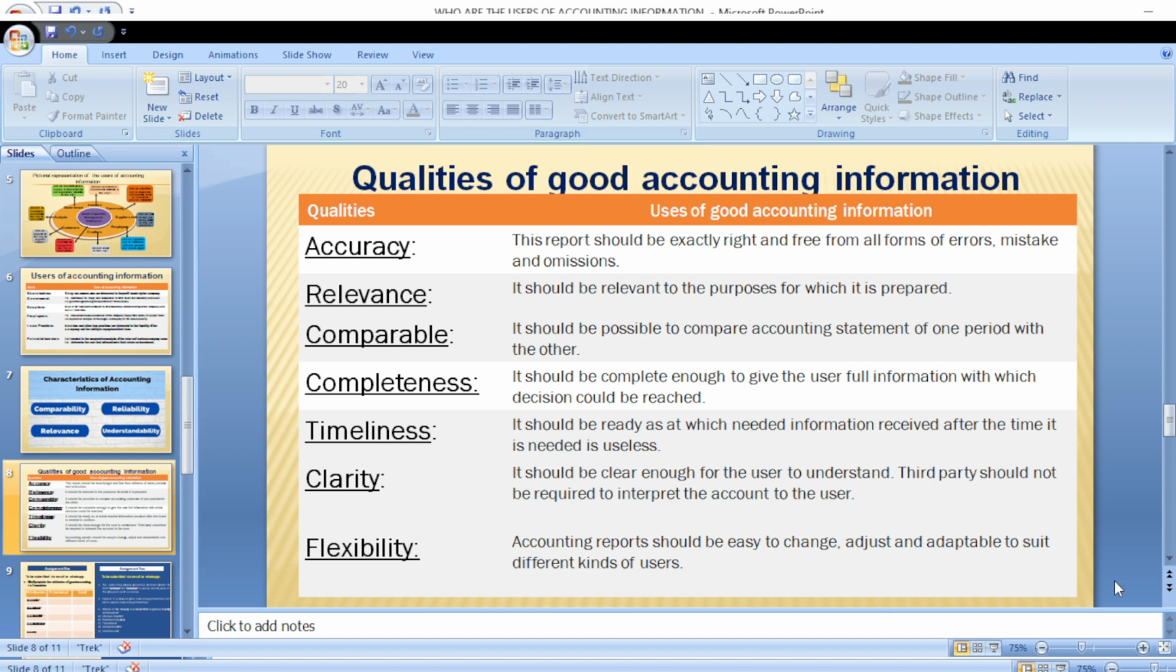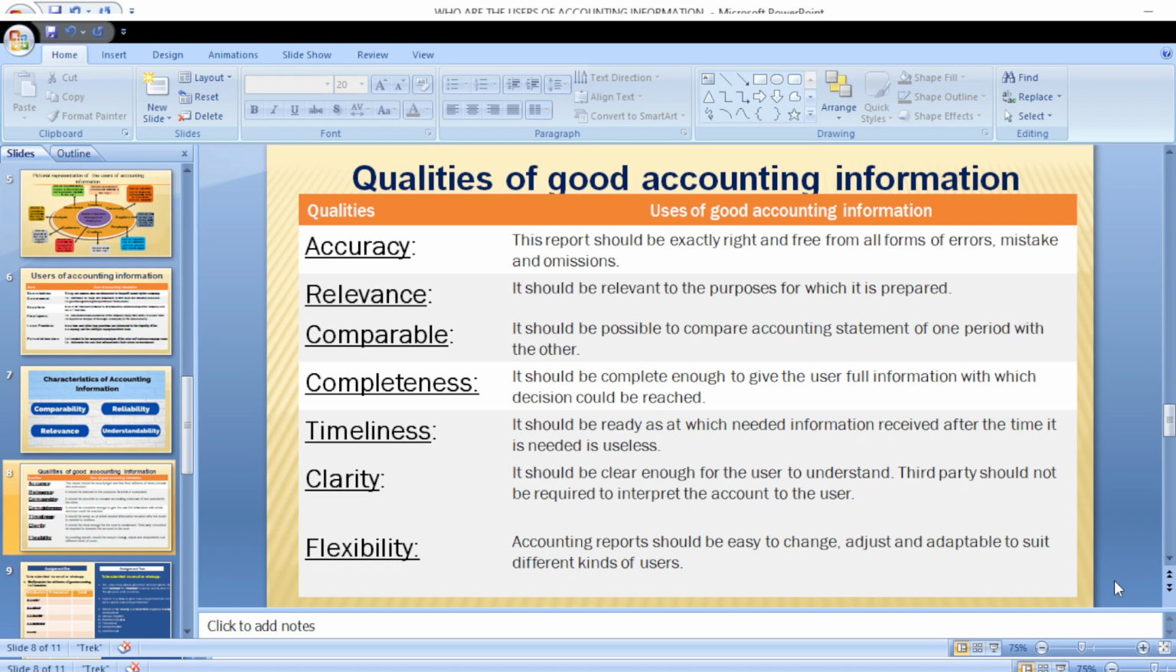Then we now have flexibility. Flexibility of accounting report means that the accounting report should be subject to what? Changes. It should be easily changed to adapt to the situation. So it must be what? Easily changeable. That is what I mean by flexibility. It should adapt to a particular situation. It should be easy to adjust. That's what I mean by flexibility.